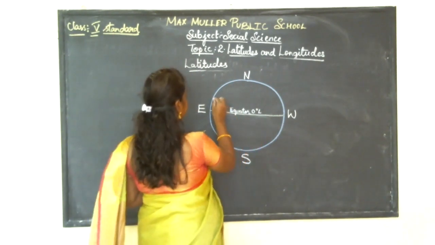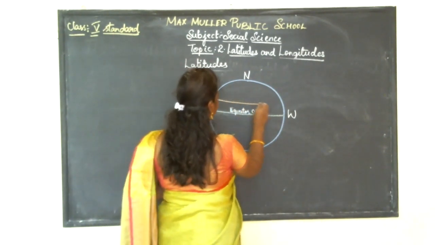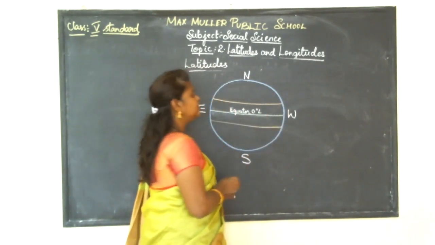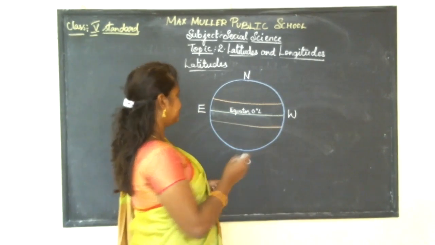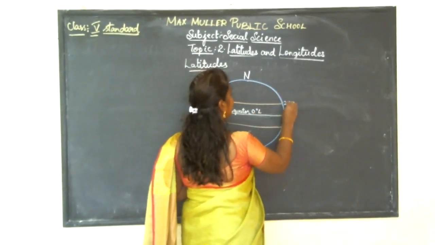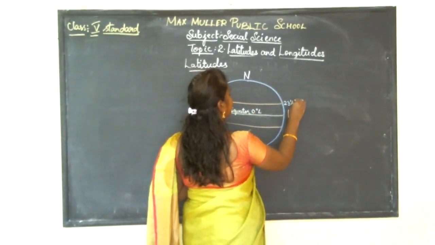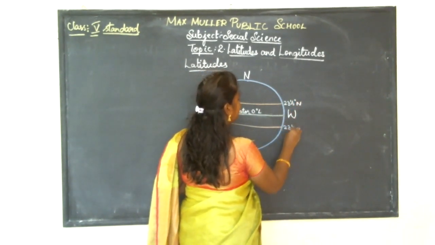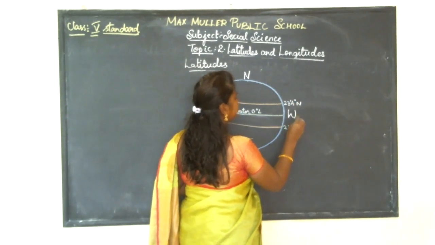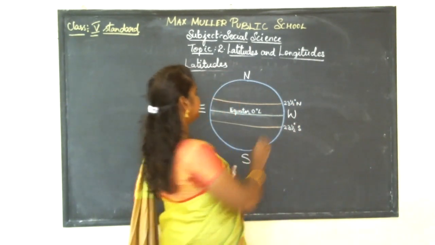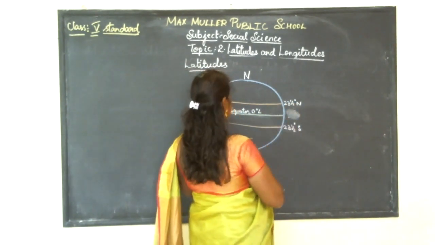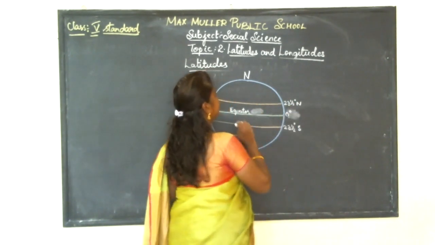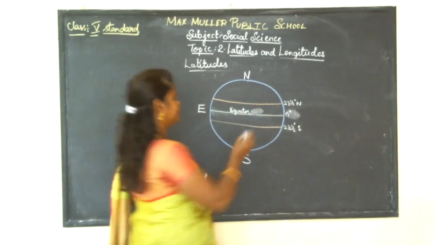And in the same way, in the north and in the south, there are 2 latitudes, that is 23.5 degree north and 23.5 south. So here we'll mention 0 degree, that is equator.